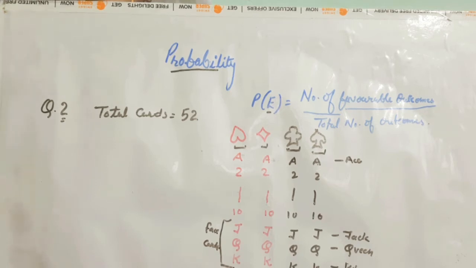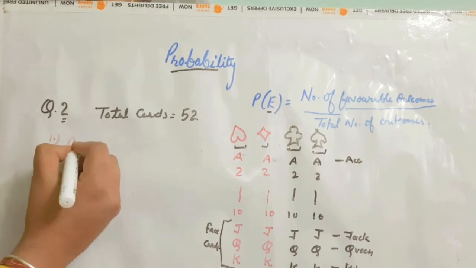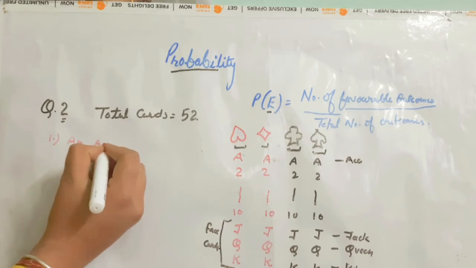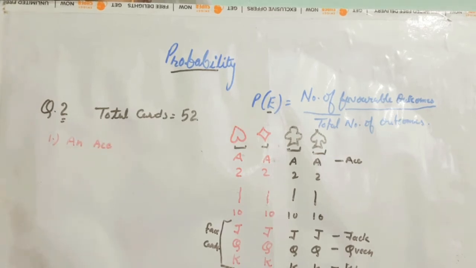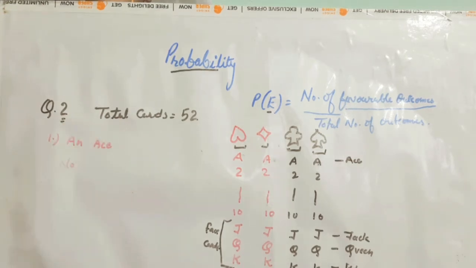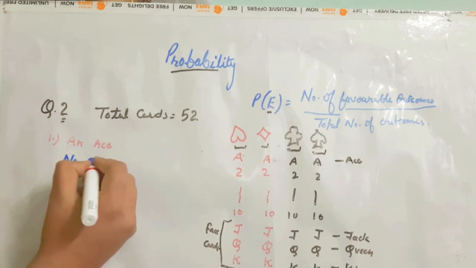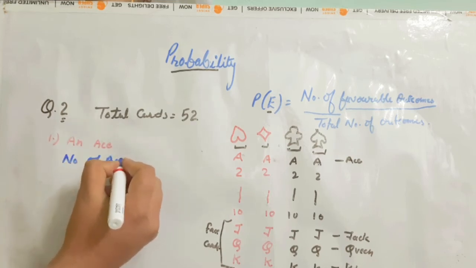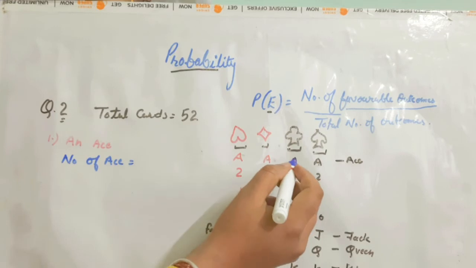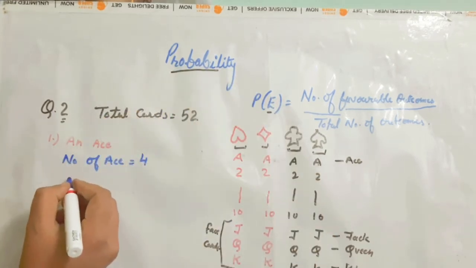First one is, we have to find out the probability of an ace. So, how many aces are there? Number of ace equals to 1, 2, 3, 4. So 4 ace are there and total cards are 52.